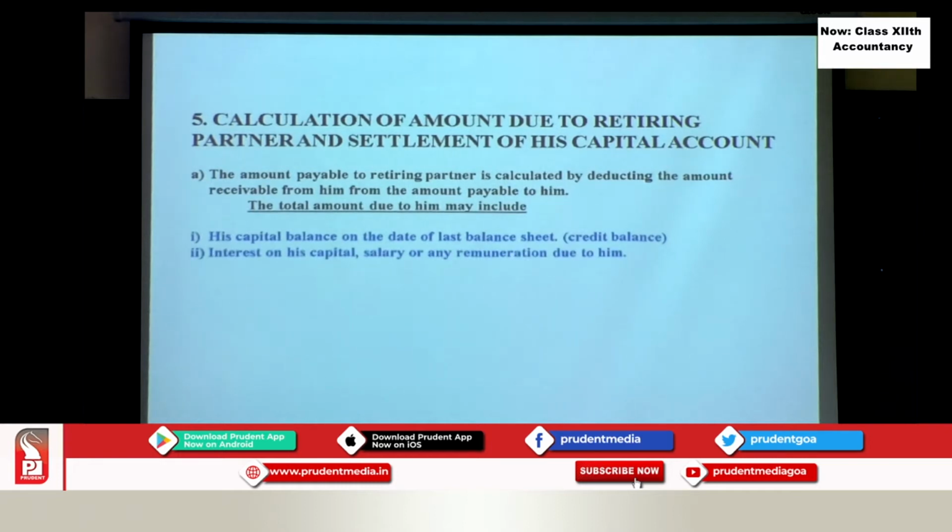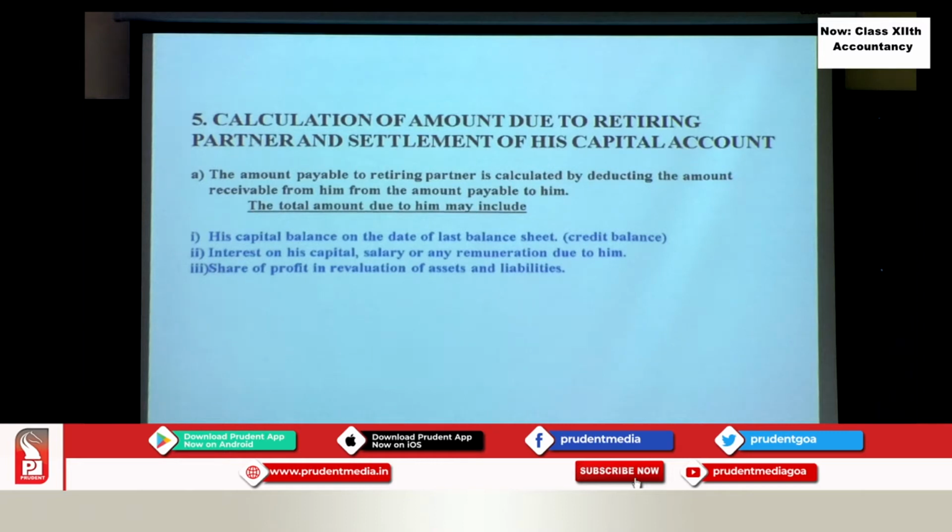Then any interest, salary or remuneration will arise only when he retires in the middle of the year. Then we have to calculate this share from the last balance sheet till the date of retirement, and it has to be credited to his capital account. Then we have his revaluation profit share.